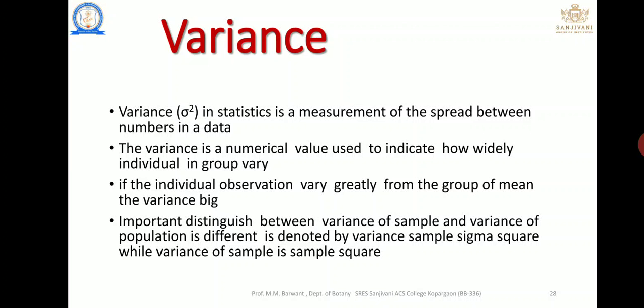It is important to distinguish that the variance of a sample and the variance of a population are different. The variance of a population is denoted by sigma square, while the variance of a sample is denoted by s square. Variance of population and variance of sample are different.